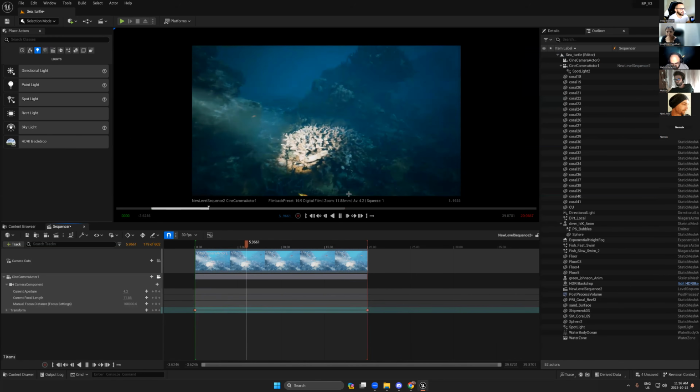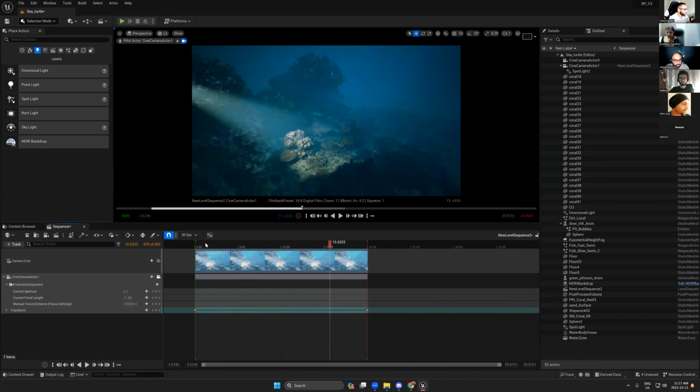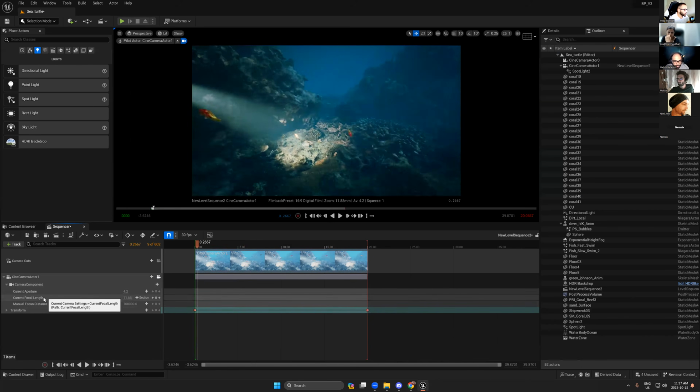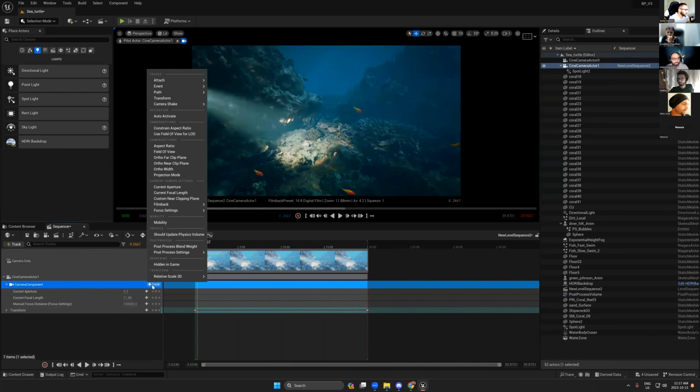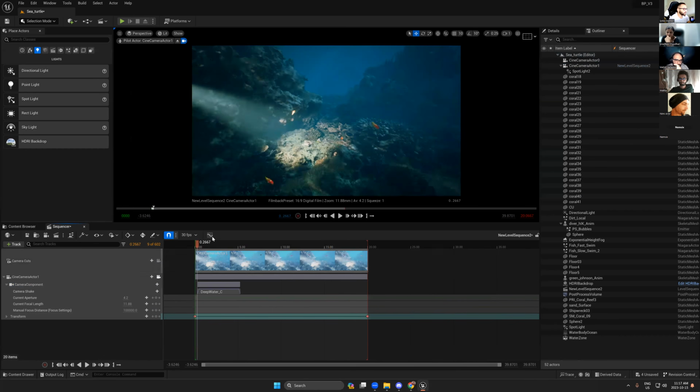All right, so that looks okay, but it's too static. In underwater, no one can move on a track. Okay, so if we go back here, do you remember how to use the camera shake? If we go back here and search for camera shake, also in my blueprint, I add a couple of camera shakes. Okay, so let's say I have this deep water.